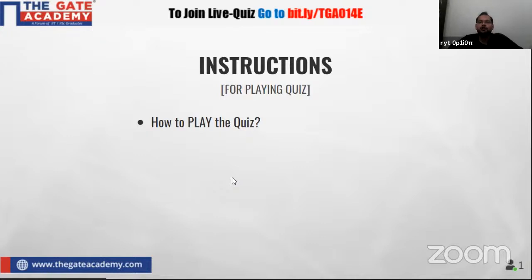You will have to answer the questions, and after that you are going to receive some points. Not like Kaun Banega Karodpati, you are not going to receive any cash prize, but you are going to receive some points here. I hope this is clear.